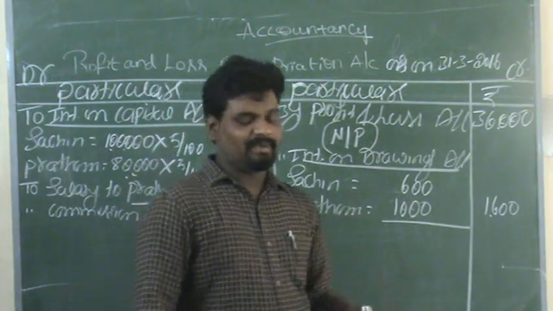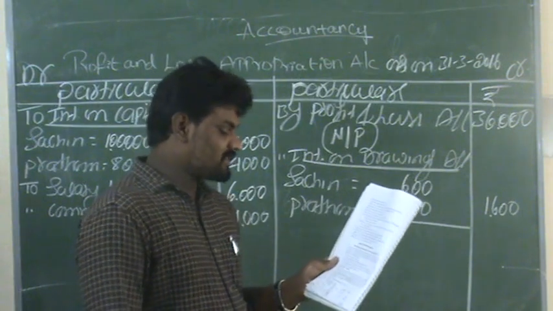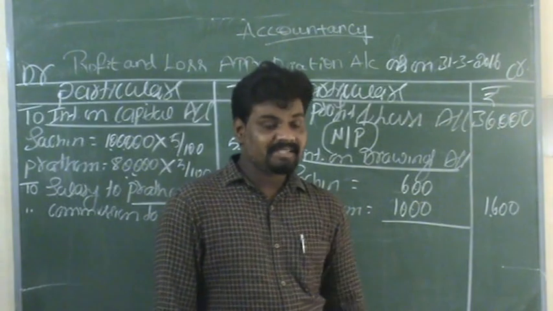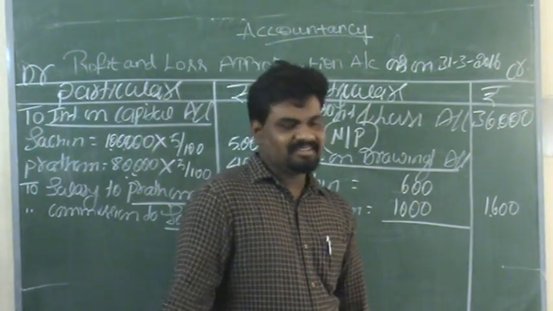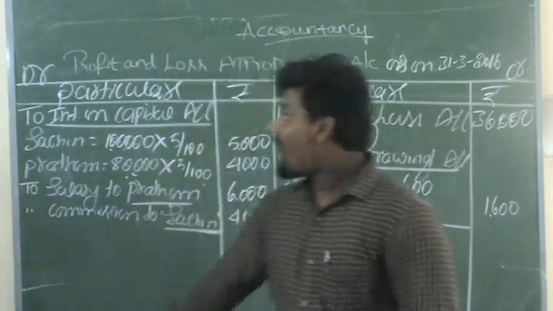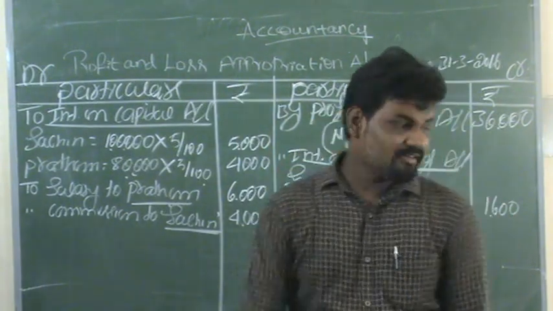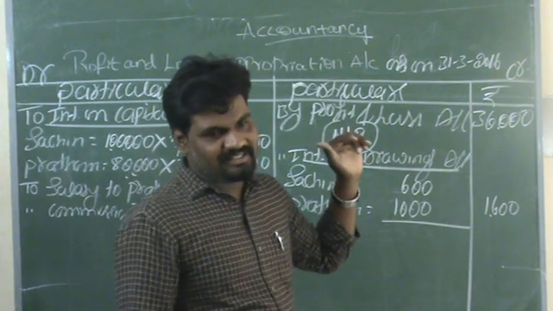In this assessment year, they withdrew: Sachin rupees 16,000 and Pratham rupees 20,000. As per the procedure, no need to record this transaction in the appropriation account. We record only interest on drawings. No need to record their drawings in this account.